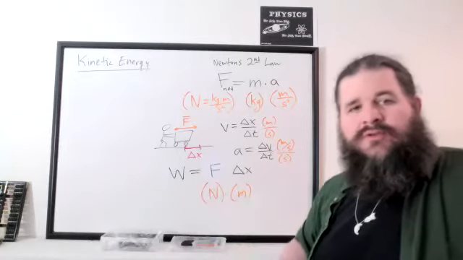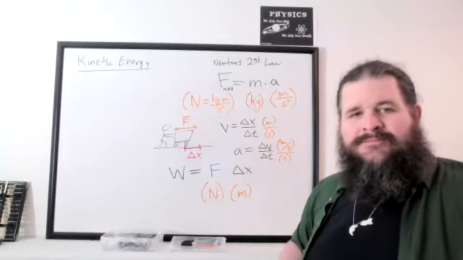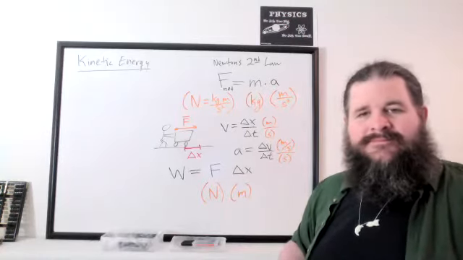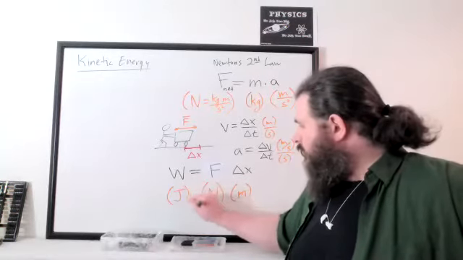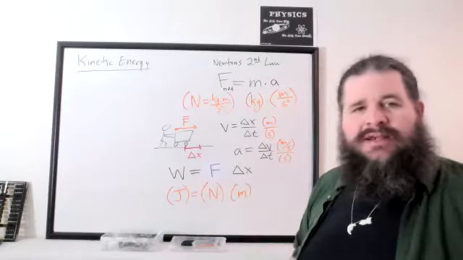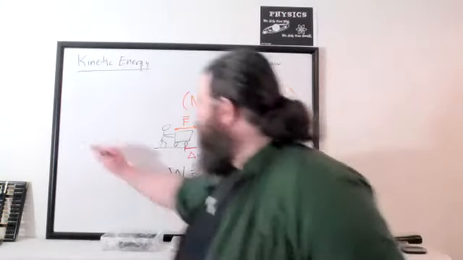And work is a transfer of energy. What do we measure energy in? Yeah, energy is measured in joules. So this provides another way that these quantities are related. Joules is the same thing as newtons times meters.